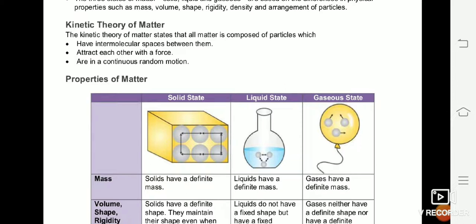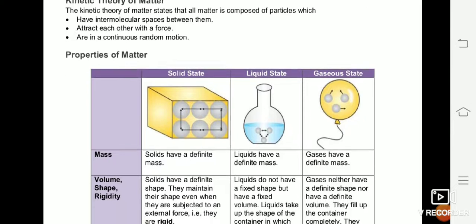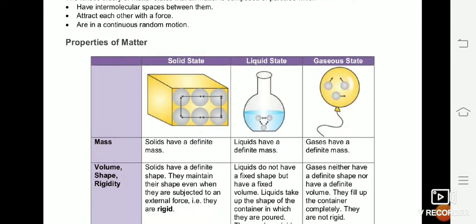If there is no space, the molecule will try to vibrate at its mean position. So on the basis of these 3 criteria, we are going to divide matter into 3 basic categories, that is solid, liquid and gases.